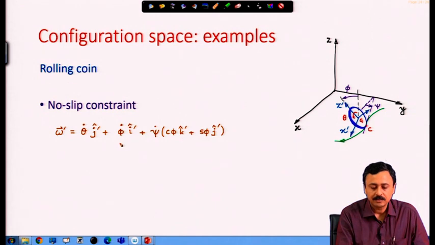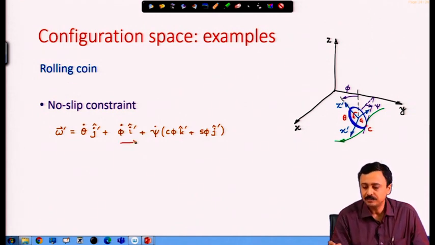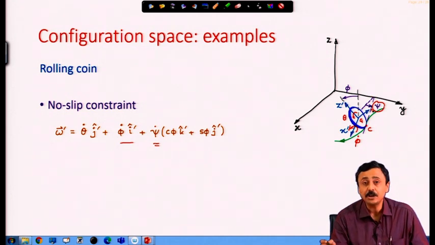Then the rate of change of tilt, which is phi dot, taking place about the x prime axis. Therefore, phi dot i prime cap, and psi dot, the change of direction of motion of the coin.